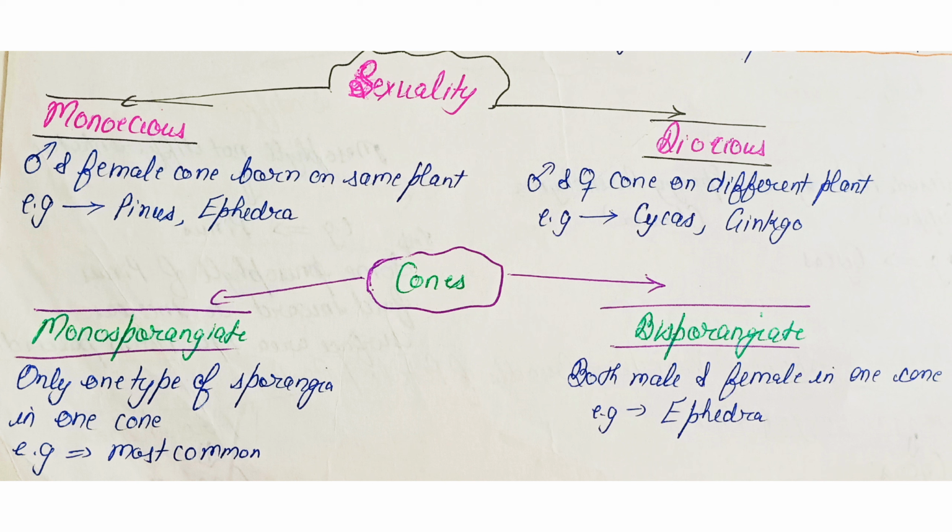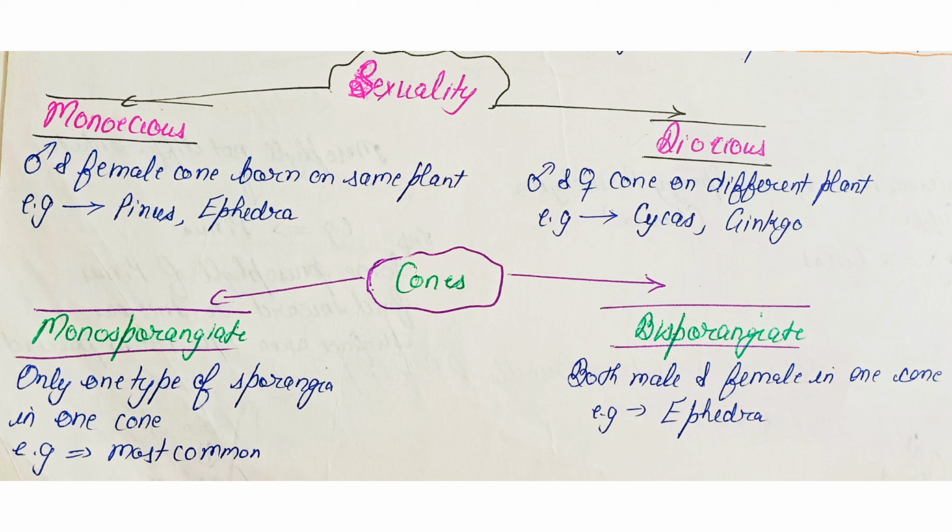Gymnosperms may be monoecious or dioecious. Monoecious, male and female cone are borne on the same plant. Pinus and Ephedra species are monoecious, whereas in dioecious the male and female cone are borne on different plants. Examples are Cycas and Ginkgo.